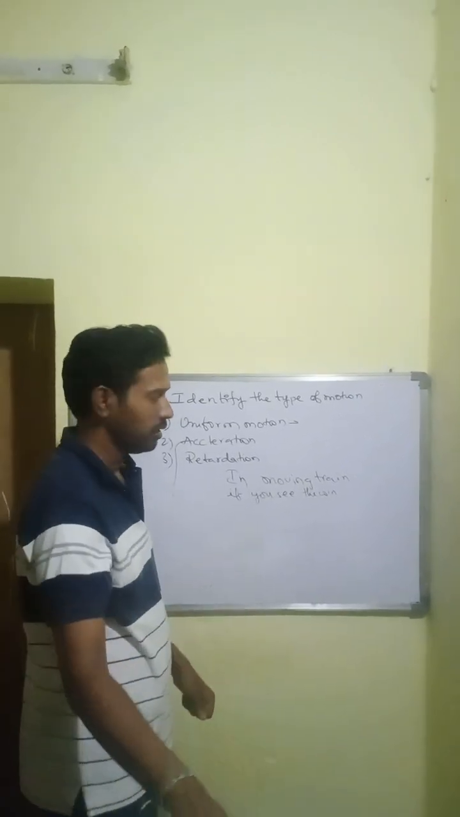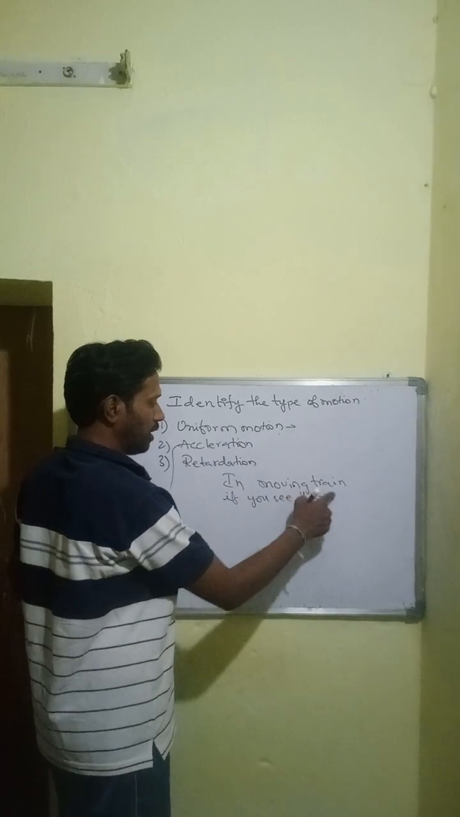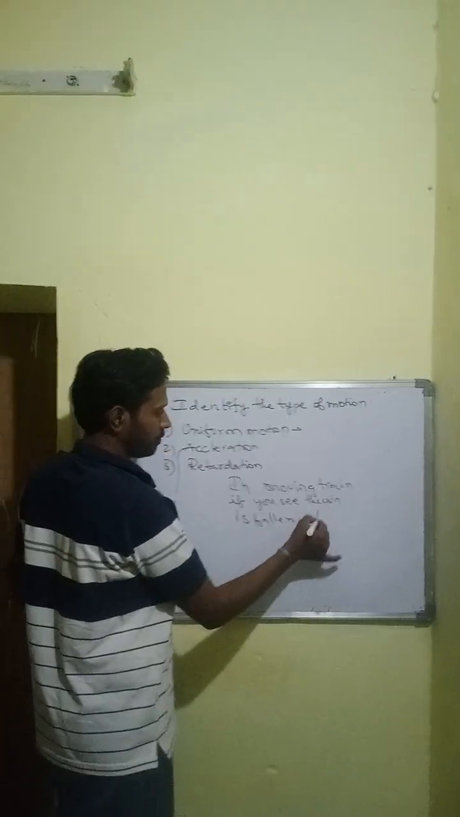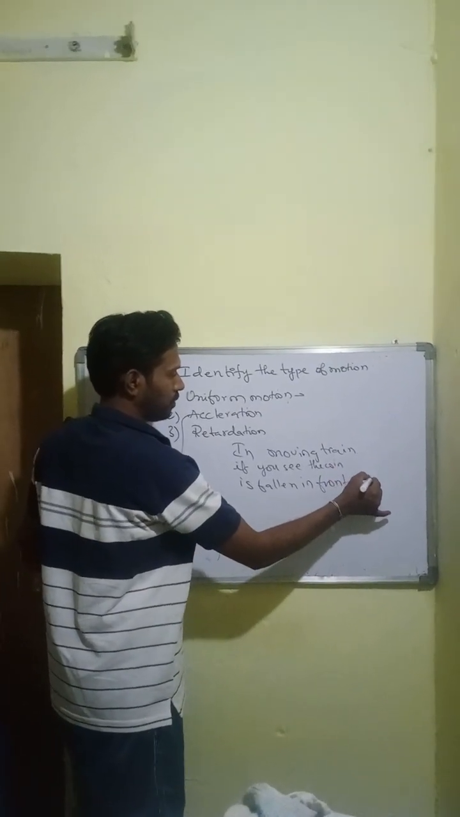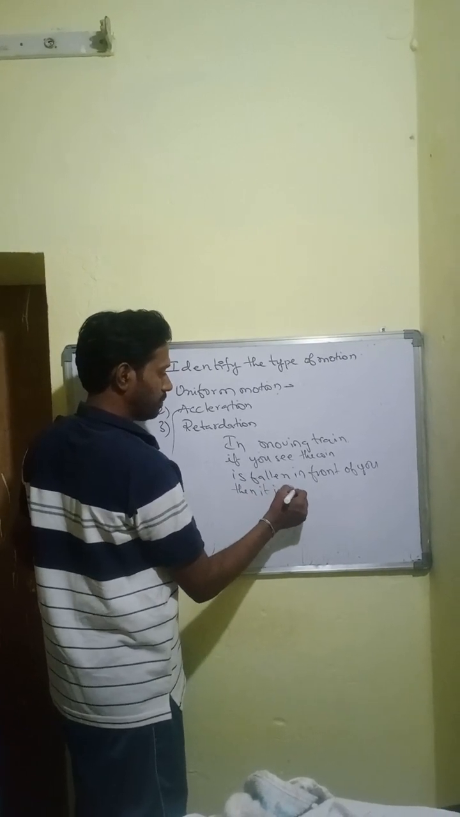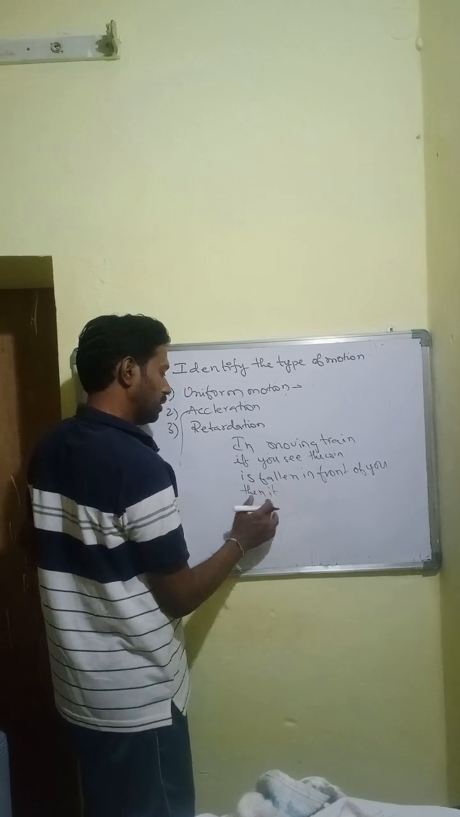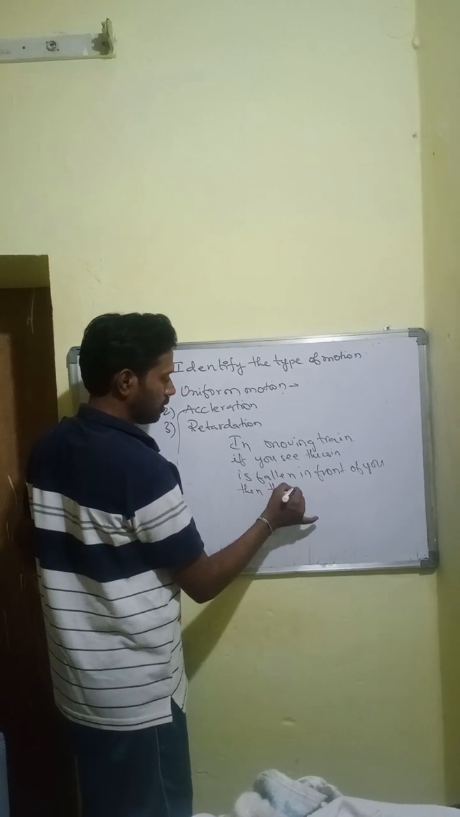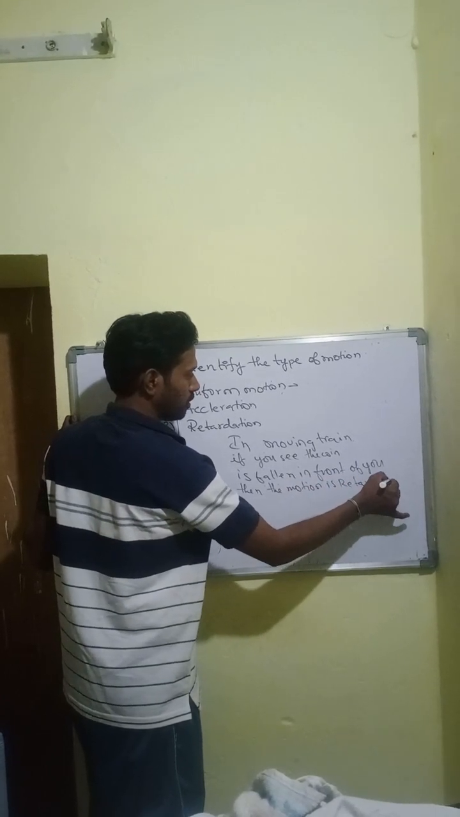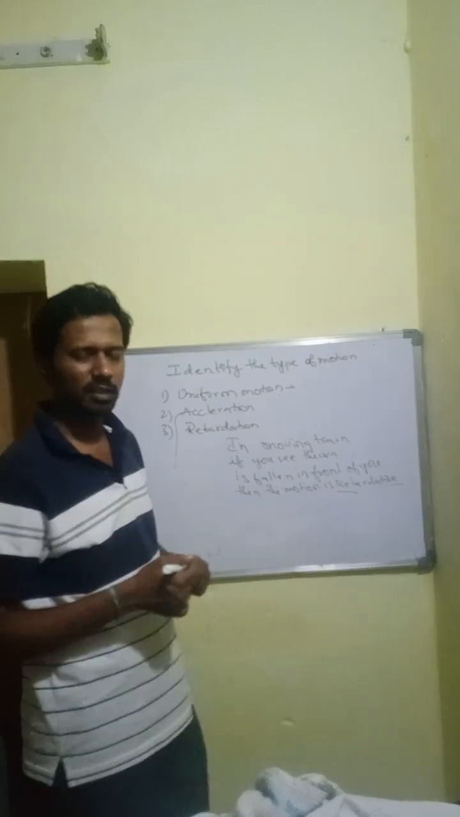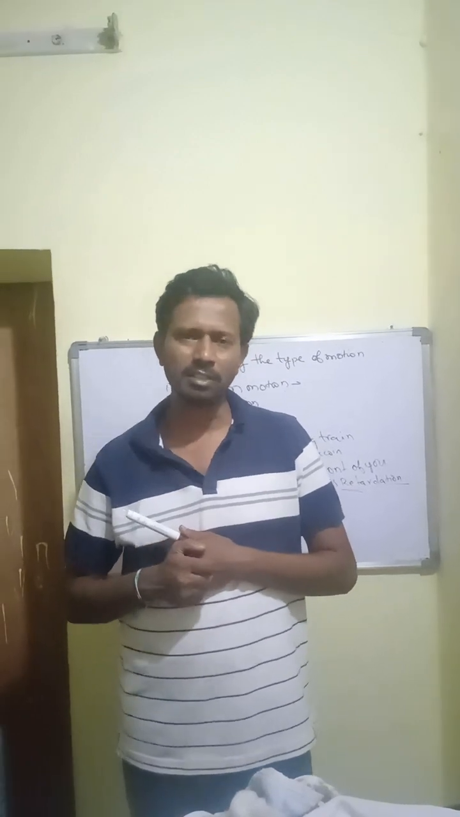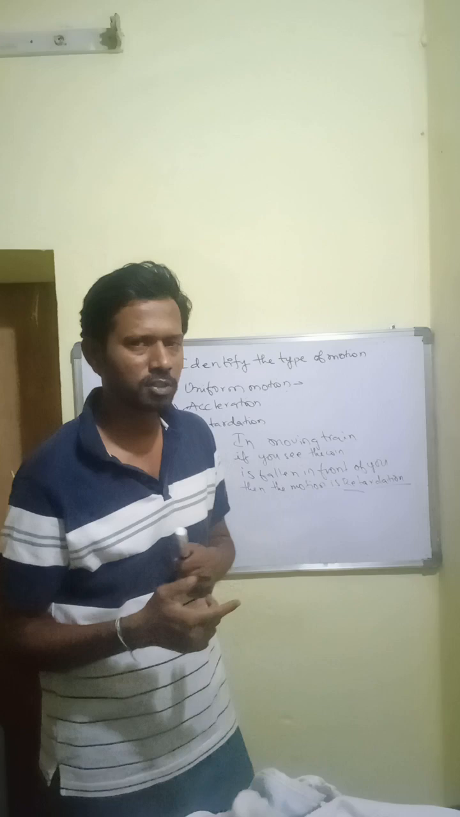Then you say, if in a moving train you see the coin fallen in front of you, then it is retardation. The motion is retardation. So it's as simple as that. You can easily identify such a concept by just having simple concepts in your mind.